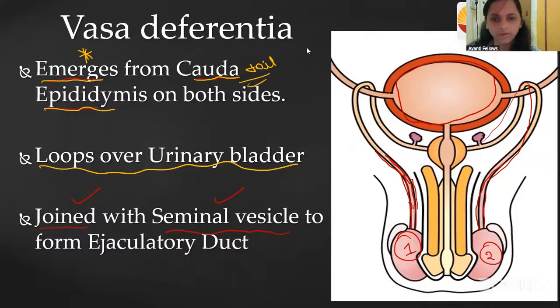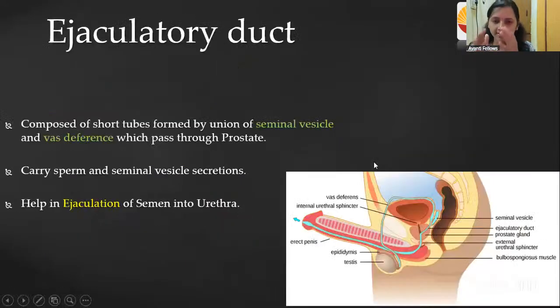Very good. So you understood about the vas deferens also. Okay, fine. Now let us go to the next thing. After the vas deferens is the ejaculatory duct. It is ejaculating. Now the sperm is going to be ejaculated, right?